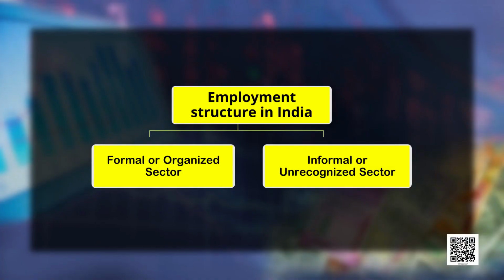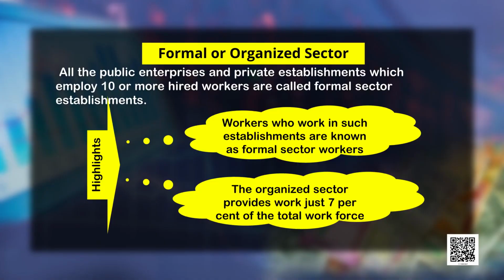Now, let's move ahead and talk about the formal and informal sector. You must have studied that the employment situation in India is composed majorly of the informal sector. So, let us first understand the difference between formal and informal sector. Formal sector organizations are those which employ 10 or more people, and all the government organizations come under the formal sector. Even if one is employing 2 or 3 employees, it will still come under the formal sector.